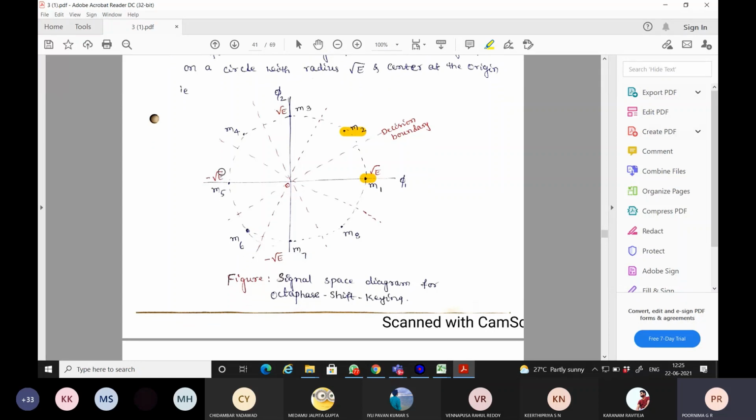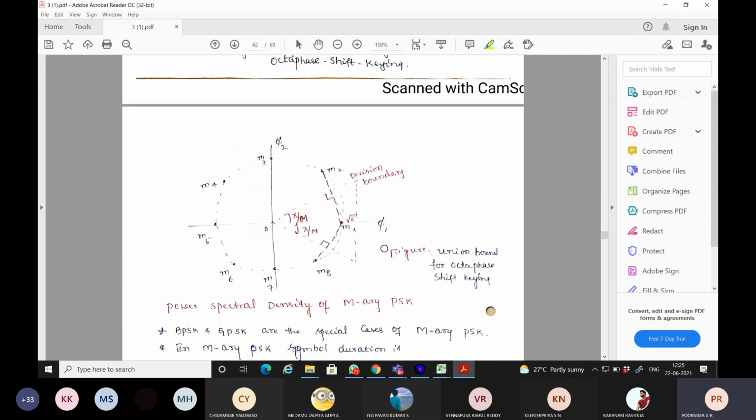So this signal space diagram of 8-array PSK is also termed octa phase shift keying. Octa means 8. Phase shift keying or modulation technique is your M-array PSK.